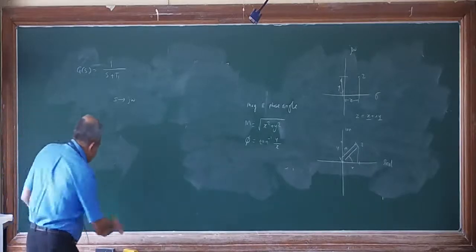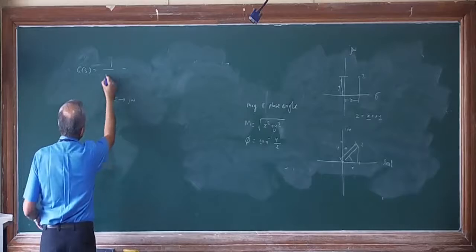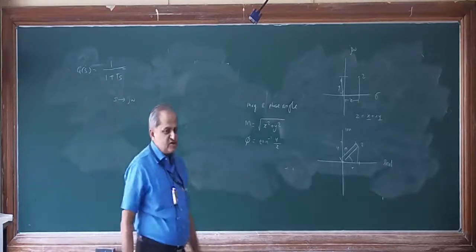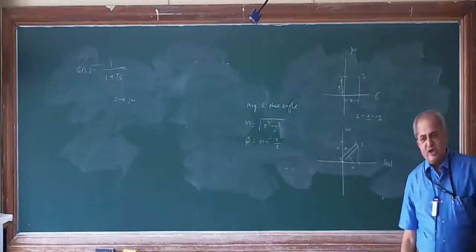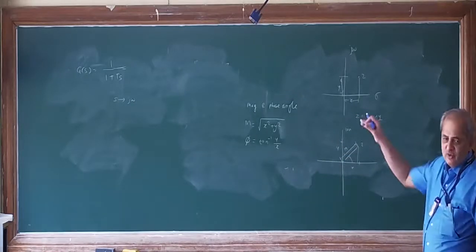Sorry, instead of this, we can take it as 1 plus Ts. This is better, which is standard. 1 plus Ts can also be taken, but to start with we can go with 1.